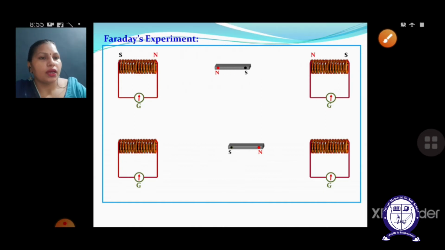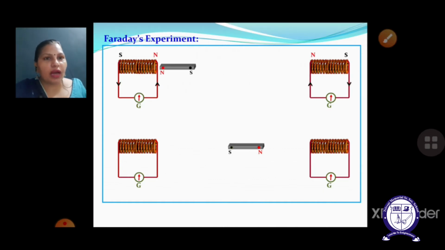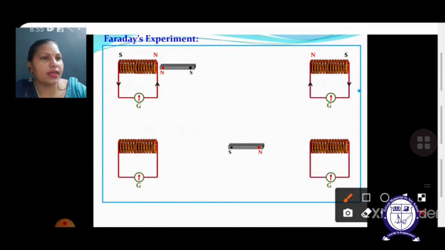In this case, see that the bar magnet has been shifted towards the left-hand side of the coil. In this coil you can see that the galvanometer has shown a right-hand side deflection, and an anti-clockwise direction of current has been induced. Similarly, in the second diagram, a clockwise direction of current has been generated, and the galvanometer has shown a deflection towards the left-hand side.